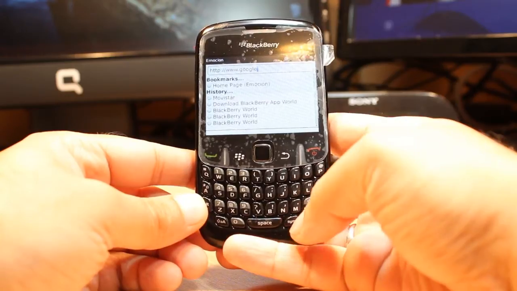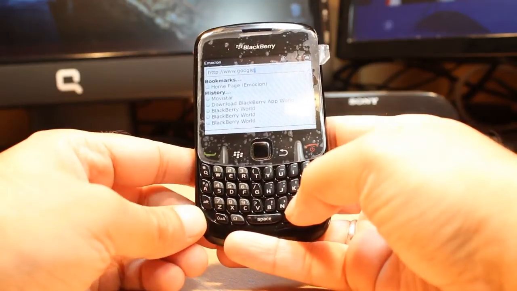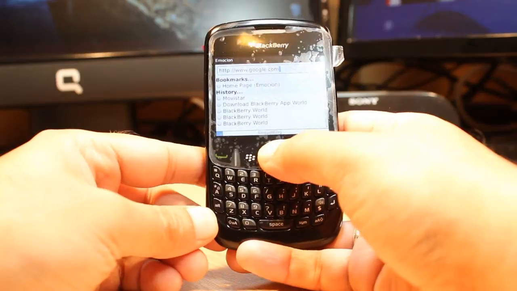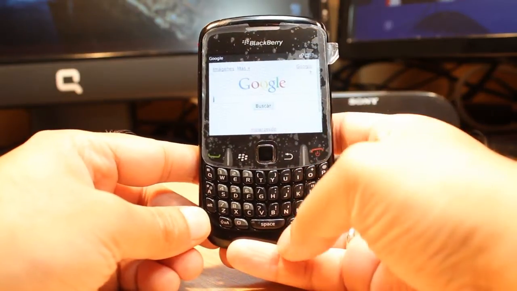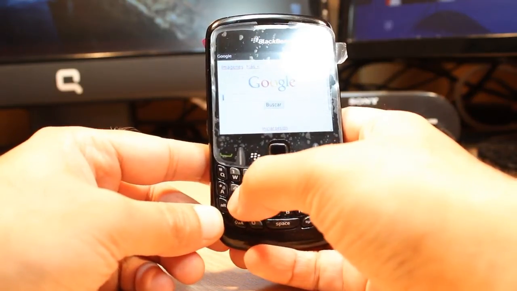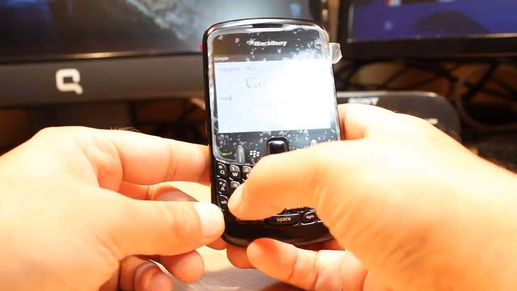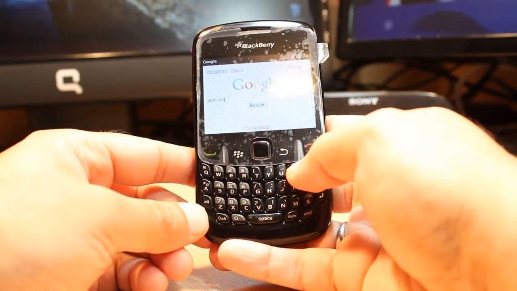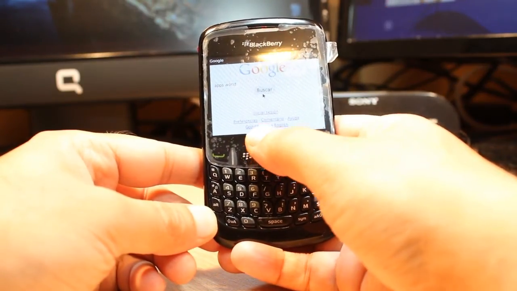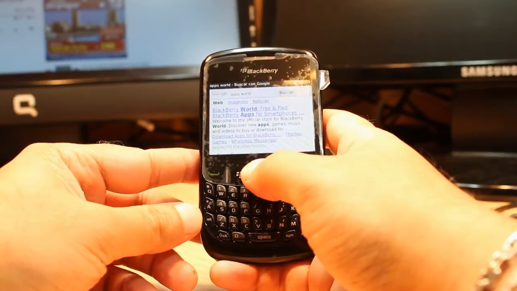Google. Dot, you can't type dot, type alt dot com, hit enter on the menu button, and at the Google just type Blackberry Apps World or Apps World. After that, hit here search, and it's searching now. This is a Google search.